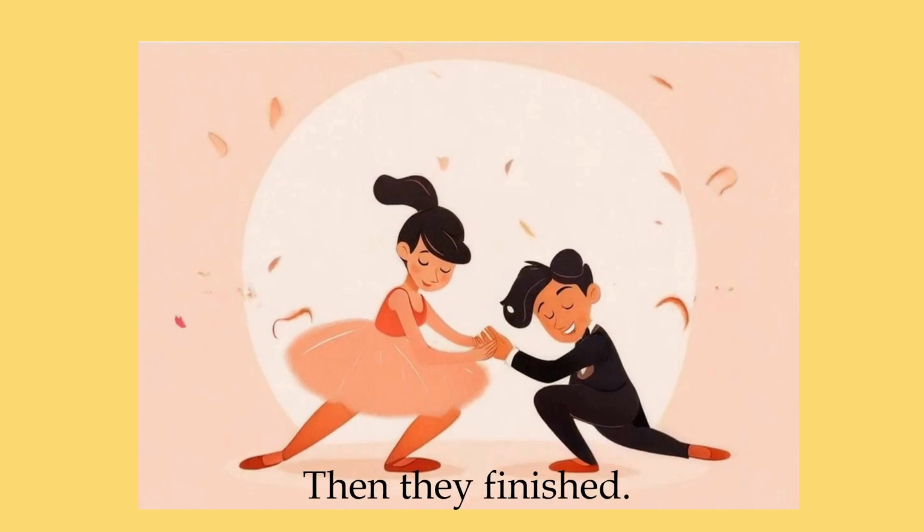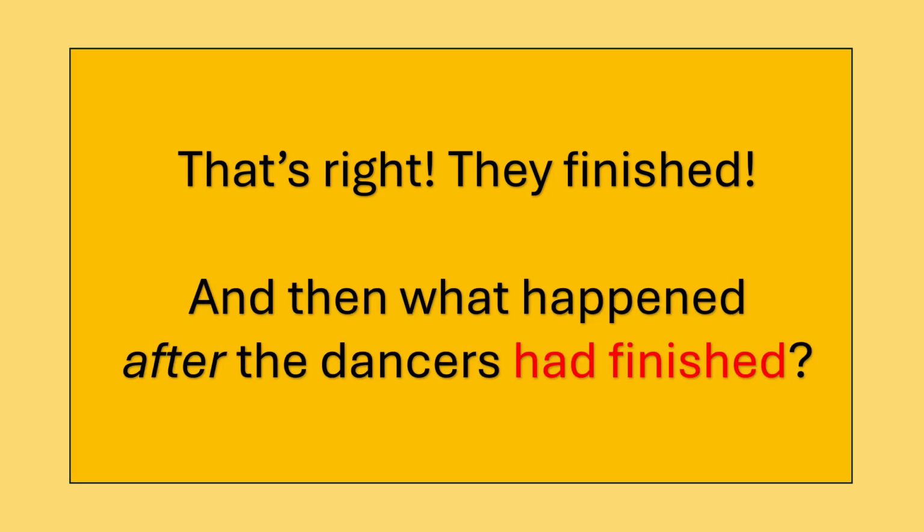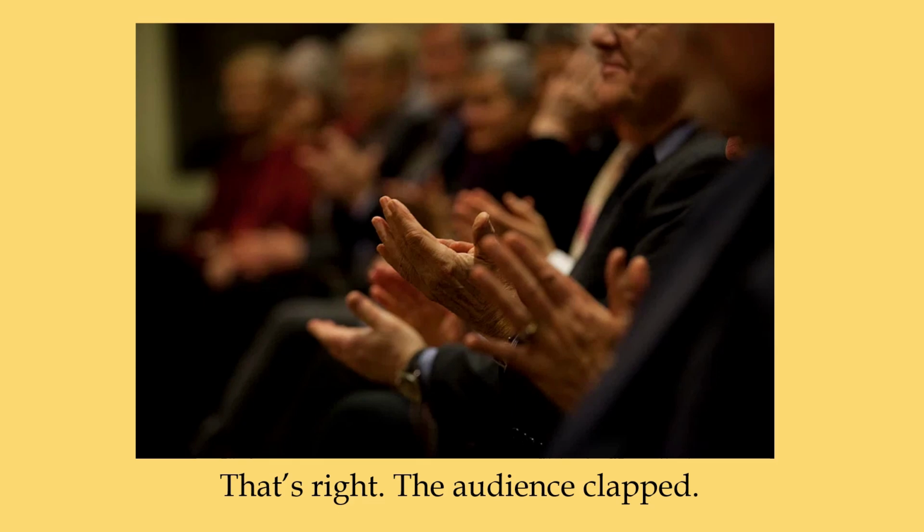Then they finished. That's right, they finished. And then what happened after the dancers had finished? That's right, the audience clapped.